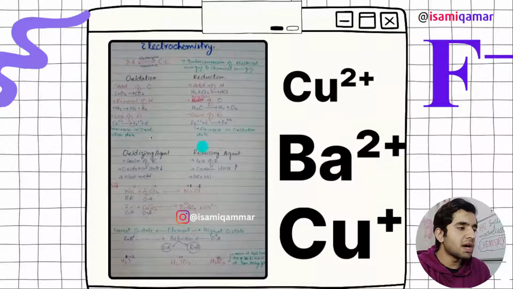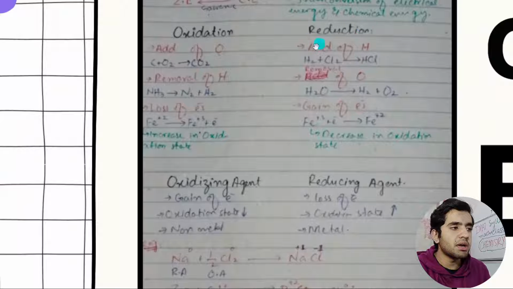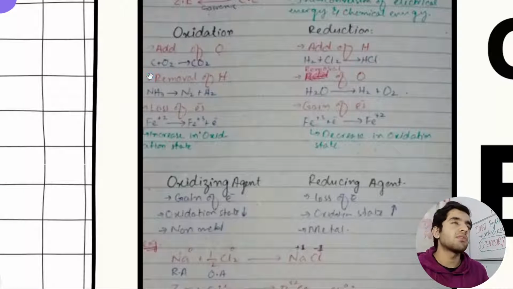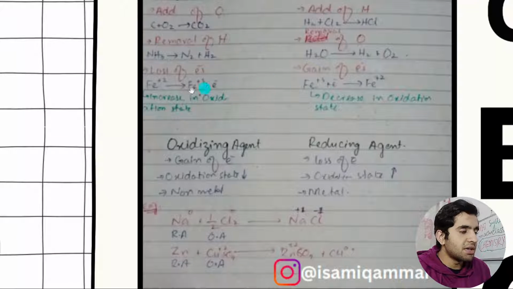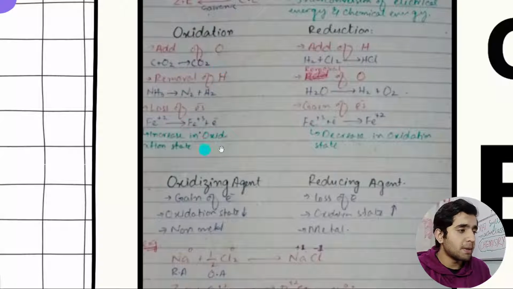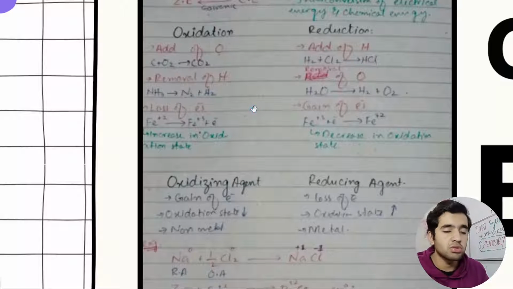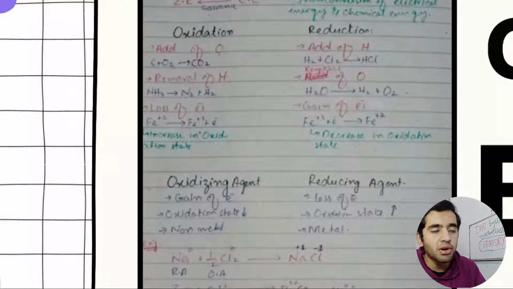In electrochemistry, I have added what is oxidation number, what is oxidation, and what is reduction. If it is the addition of oxygen, it is oxidation. If it is the removal of oxygen, it is reduction. If it is the removal of hydrogen, it is oxidation. If it is the addition of hydrogen, then it is reduction. The most important definition is in terms of electrons: loss of electrons is oxidation and gain of electrons is reduction. This is how you can find the reducing agent or oxidizing agent in a balanced chemical equation.